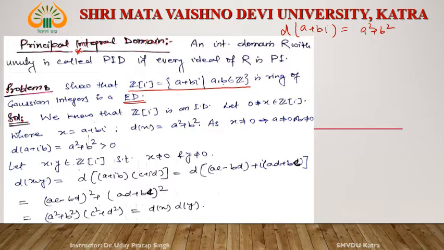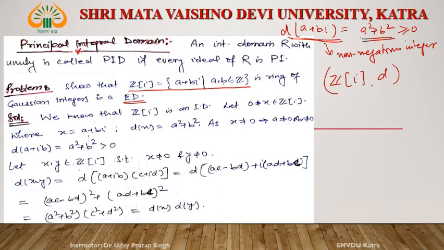This is always a non-negative integer, so a square plus b square is always greater than or equal to 0, where a, b belong to Z. So consider Z[i] with respect to this D defined in this way. Now we have to show that this is ED.